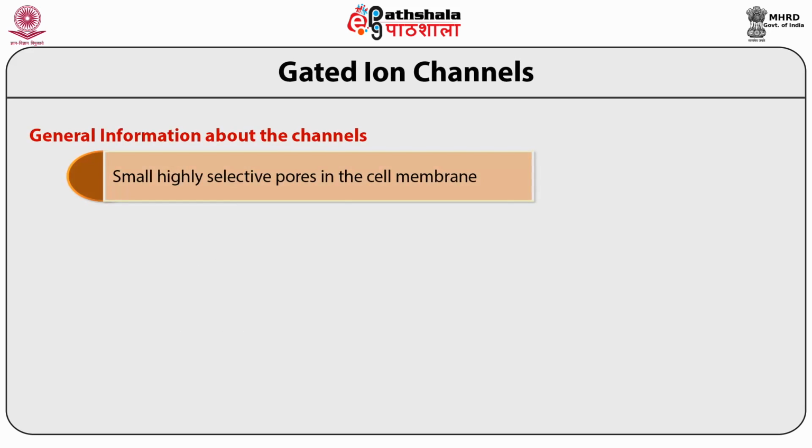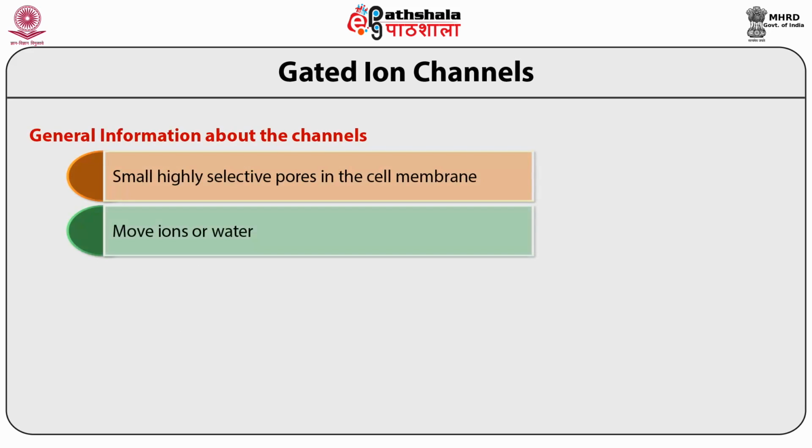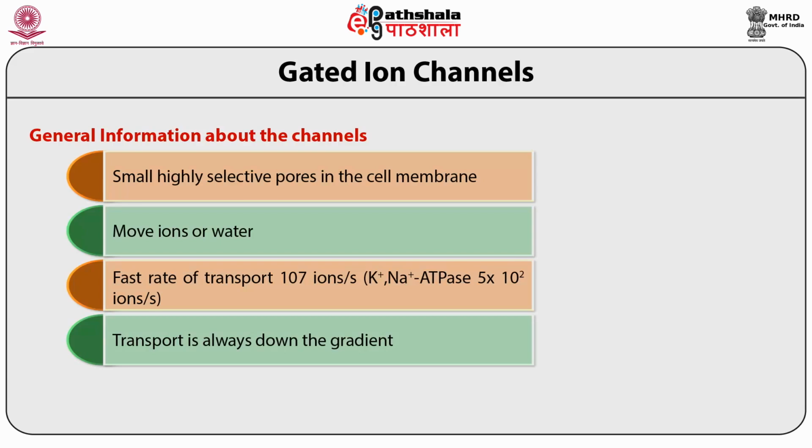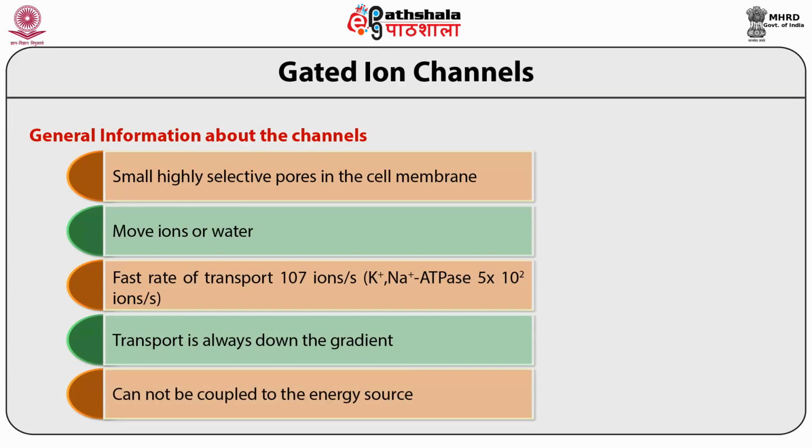Small, highly selective pores in the membranes move ions or water. In ion channels, the rate of transport is very fast. If you compare them with the ATPases or the pumps in the membrane, the rate of transport of ions is 10 to the power 7 ions per second. If you compare it to sodium potassium ATPase, that is a pump in the membrane, the rate of transport of ions is 5 into 10 to the power 12 ions per second, meaning there is a huge difference in the rate of transport between these voltage ion channels and the pumps. Transport is always down the gradients and cannot be coupled to an energy source.